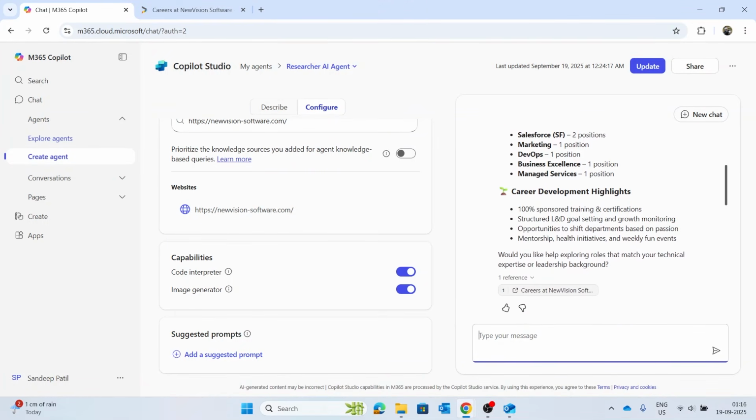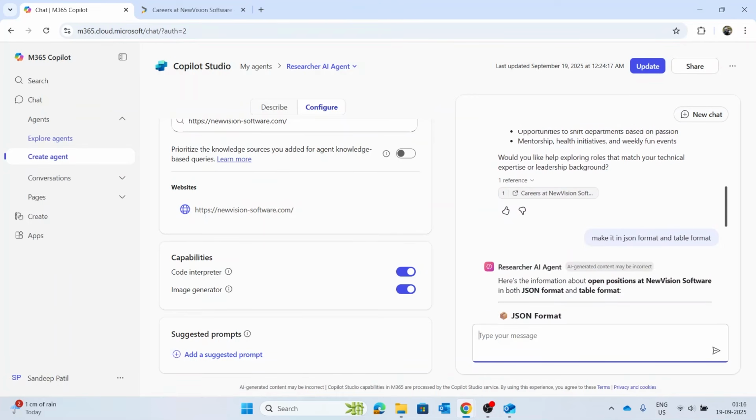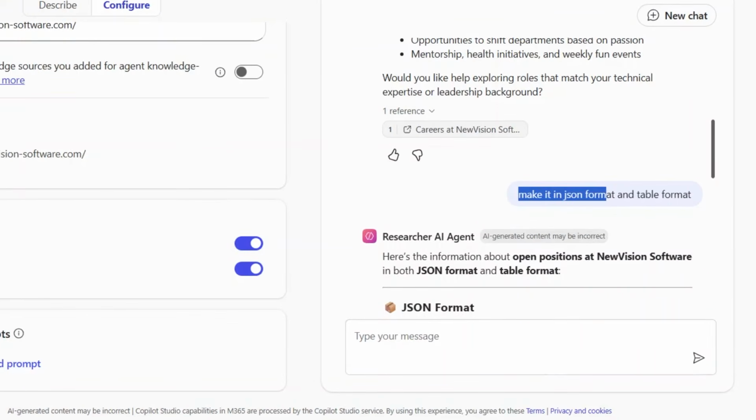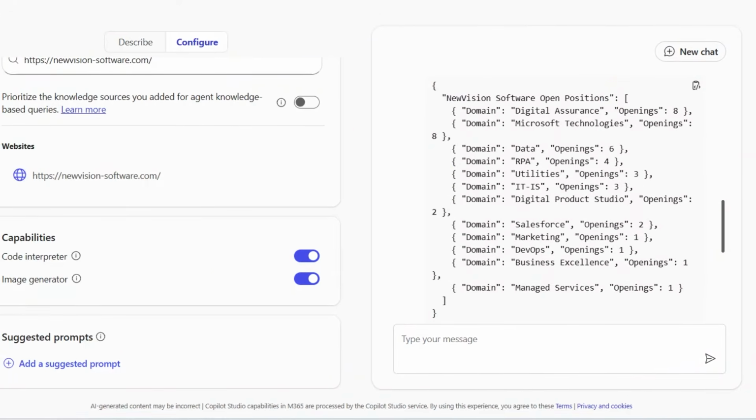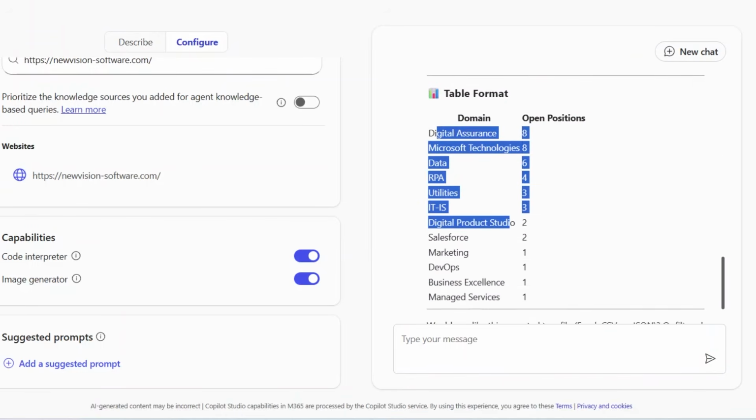Also, if you really want to convert all this data into JSON format and table format, that is also possible. You can write a simple prompt like make it in JSON format and table format, and this is how your data will be converted into JSON and table format. This is the simple agent we have created.